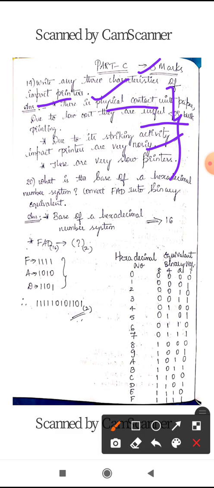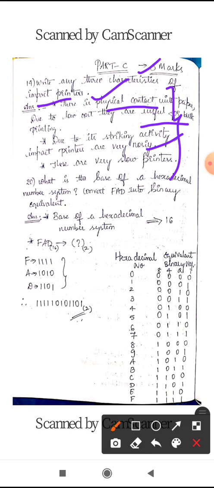So the first main point you have to write is that there is a striking mechanism of the pins against the paper, and because of the striking mechanism these printers are very noisy. These printers produce the printout at a slower rate, and these printers have a physical contact with the paper, so they can be used for larger bulk printing.